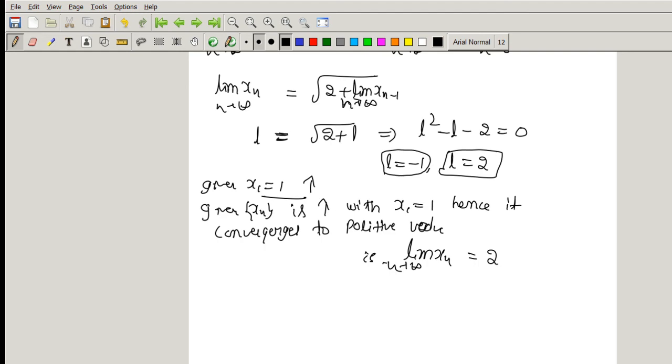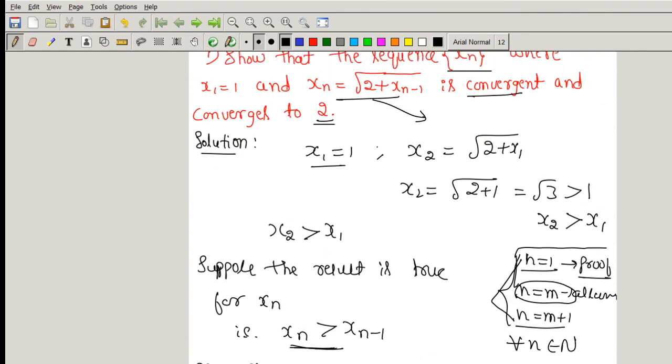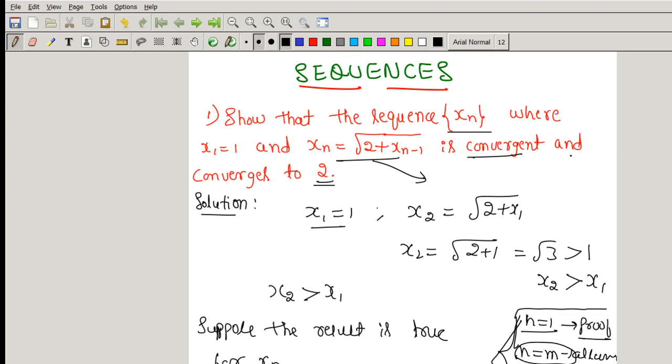For this type of problem, that is xn is equal to root of 2 plus xn minus 1, or root of 7 plus xn minus 1, root of 3 plus xn minus 1, it will be easier if you use the concept of mathematical induction to prove this theorem. And for this type of problem, xn is equal to root of 3 into xn minus 1 also. For every type of these problems, root of 2 plus something, root of 3 plus something, root of 7 plus something, by the mathematical induction process we easily arrive at the results.